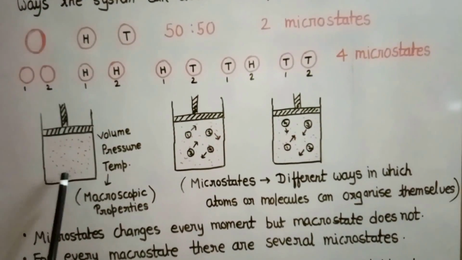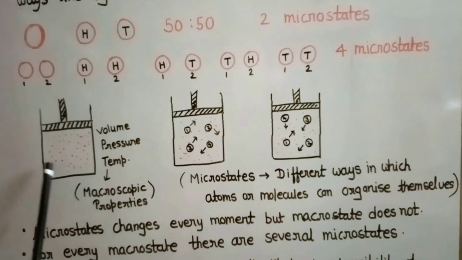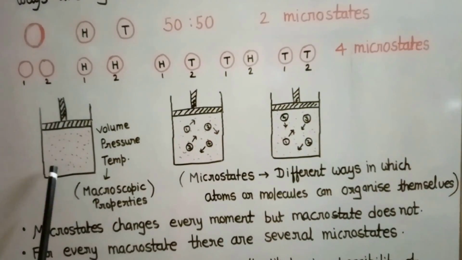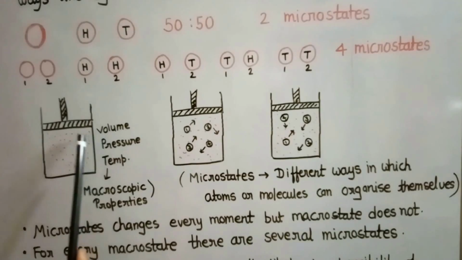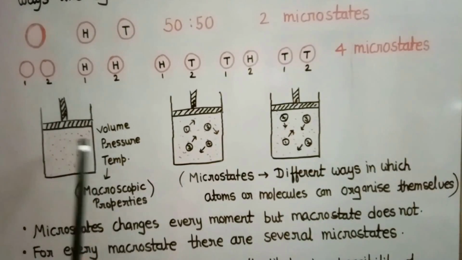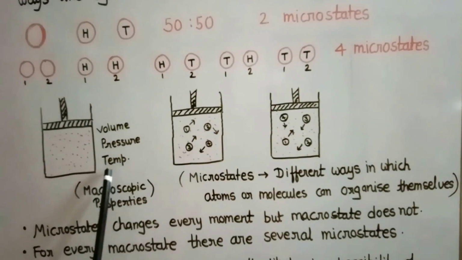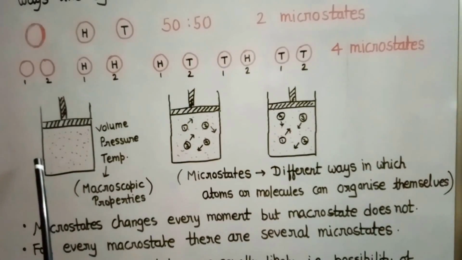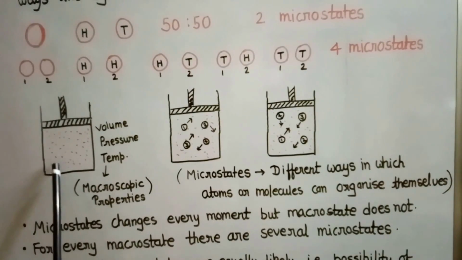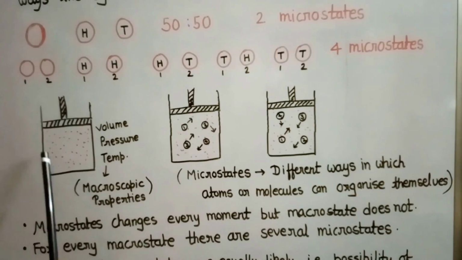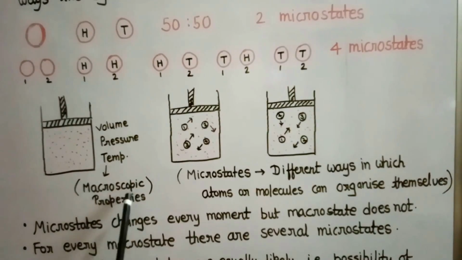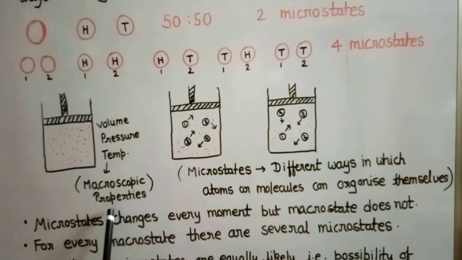So this makes a system. Now the macrostate of the system can be defined by its volume or by its pressure or by its temperature. It means its volume may be 1 liter. This defines its macrostate. It may have 1 million molecules. This defines its macrostate. These are called macroscopic properties.